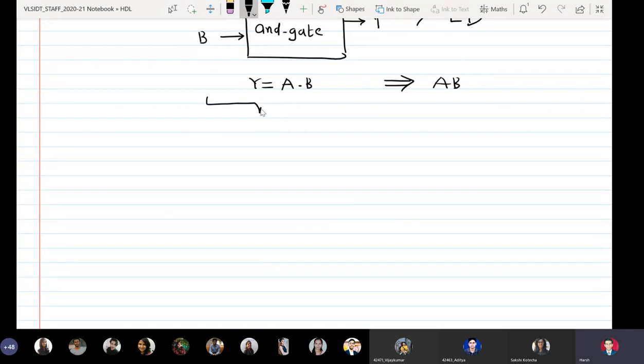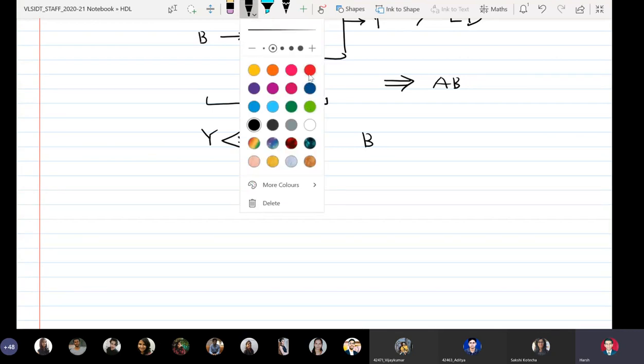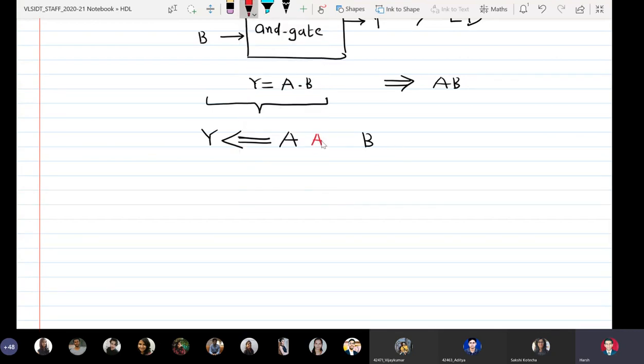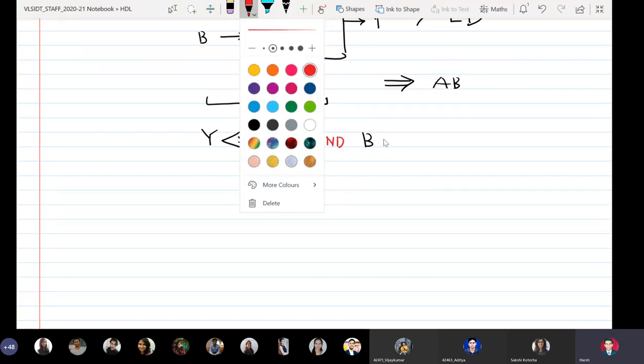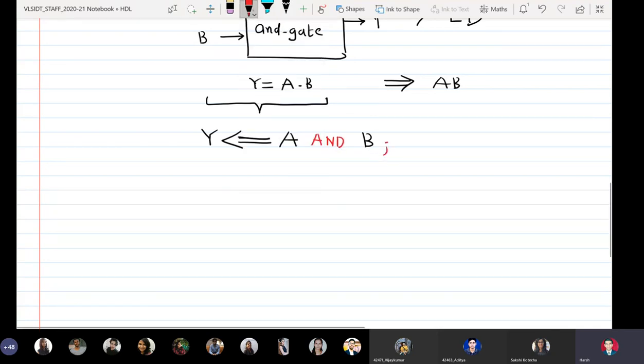So on paper, if you want to express that the output y is a logical ANDing between A and B, then in VHDL, we will write down the same thing as y space less than equal to A, B, and in between A and B, I'm going to write down the keyword AND. And then after this, I'm going to put a semicolon. Okay.